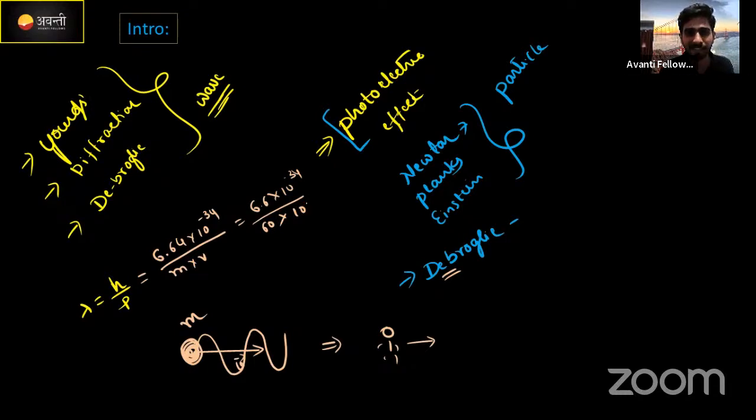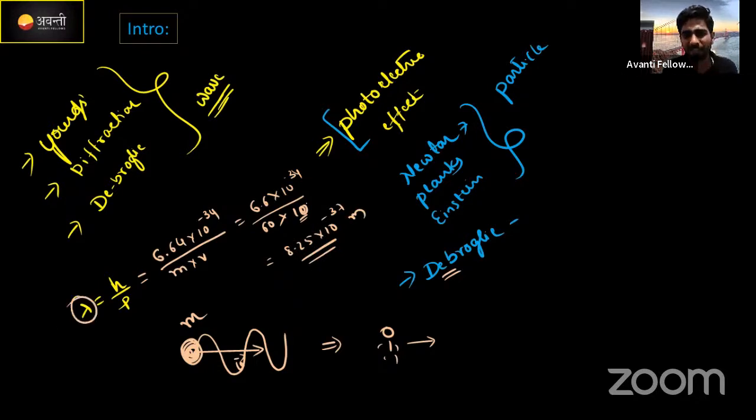10 meter per second. If I move with more than this velocity, or if I am running, I can win the 100-meter medal, correct? Because Hussain Bolt's record can be broken by us, correct? That's why I'm taking only 10 meter per second. After calculating this, guys, you will get around 8.25 into 10 to the power of minus 37. Lambda value is in meters. Lambda is nothing but wavelength.